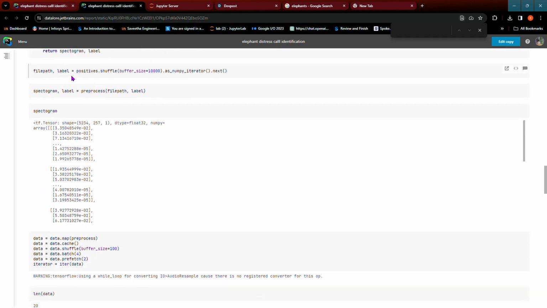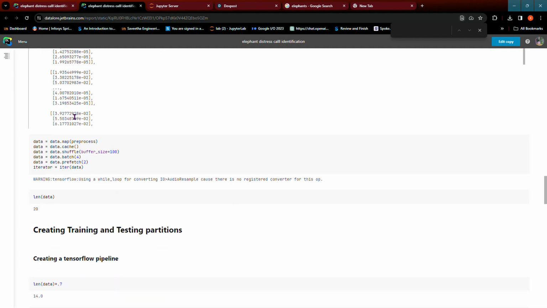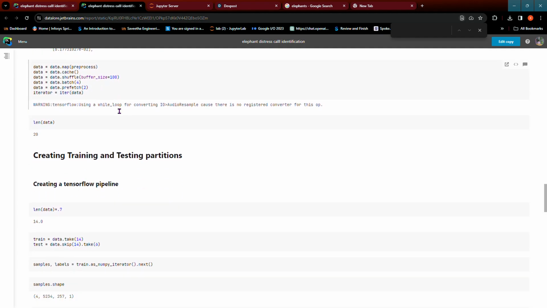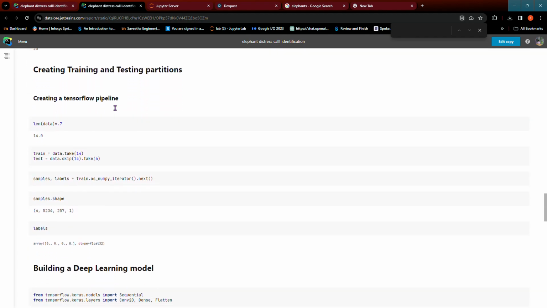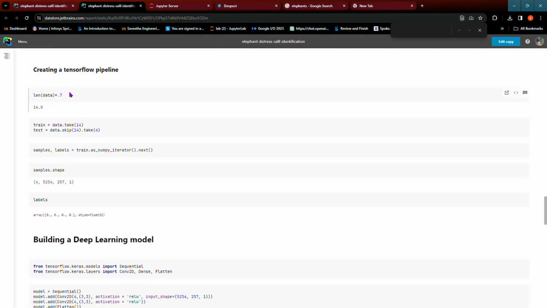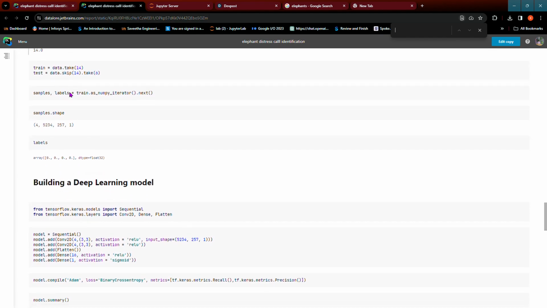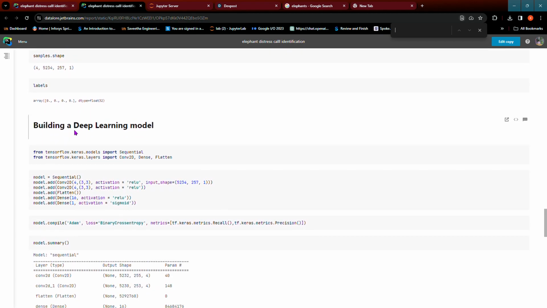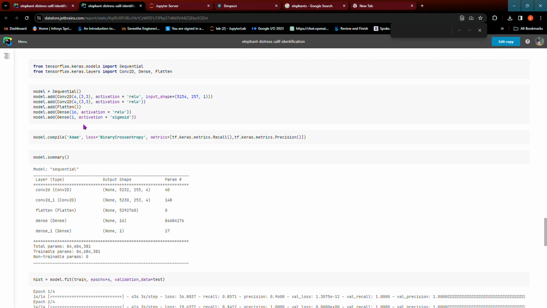File path labels are converted into a spectrogram, and I visualized it. Next, I'm creating training and testing partitions. So our length of data contains 20 files per batch. So I've separated it 14 for training and 6 for test. So I've labeled it, and this is the deep learning architecture, which focuses on creating